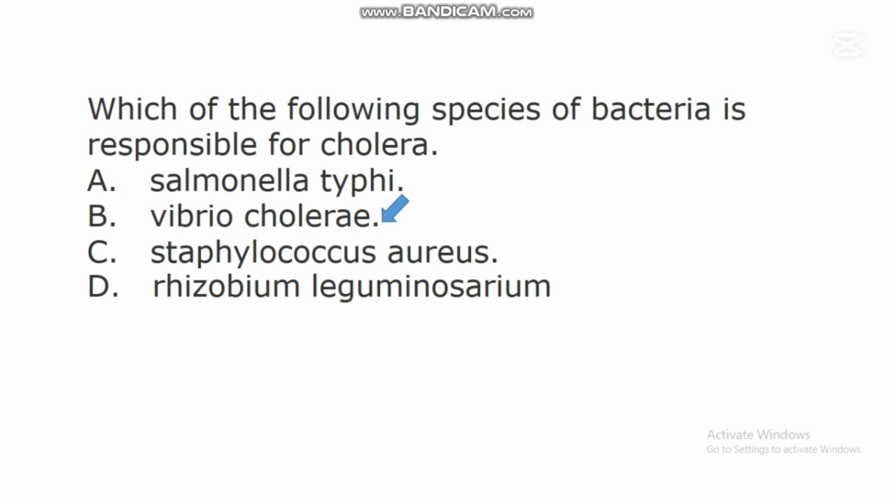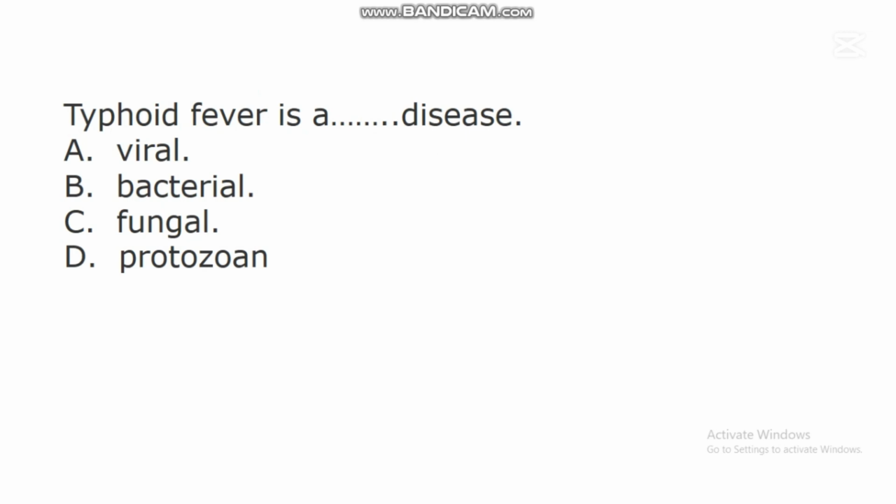The next question says, typhoid fever is a dash disease. A. Viral disease. B. Bacterial disease. C. Fungal disease. D. Protozoan disease.